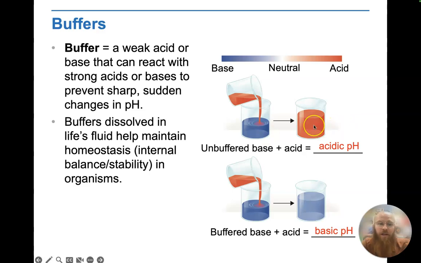You can see how it changes color from blue to red. It's now more acidic because I added an acid. But if I were to have a buffer in that same blue basic solution and I add an acid to it, it can help resist any sort of drastic changes and keep the overall solution still relatively basic. And so that's what buffers help us do. They just help us resist big changes.